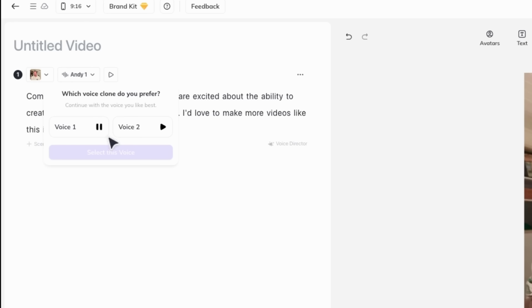Comment down below AI clone if you are excited about the ability to create an AI clone to do... That's Australian. That's my American voice.